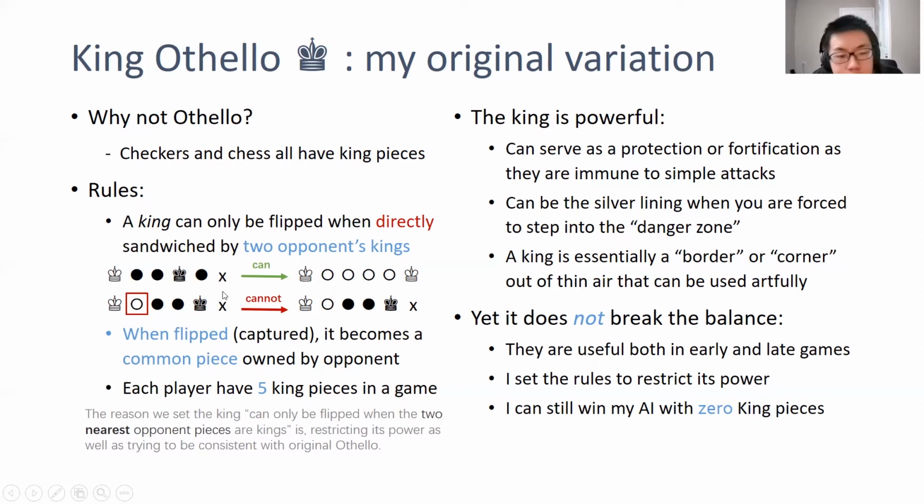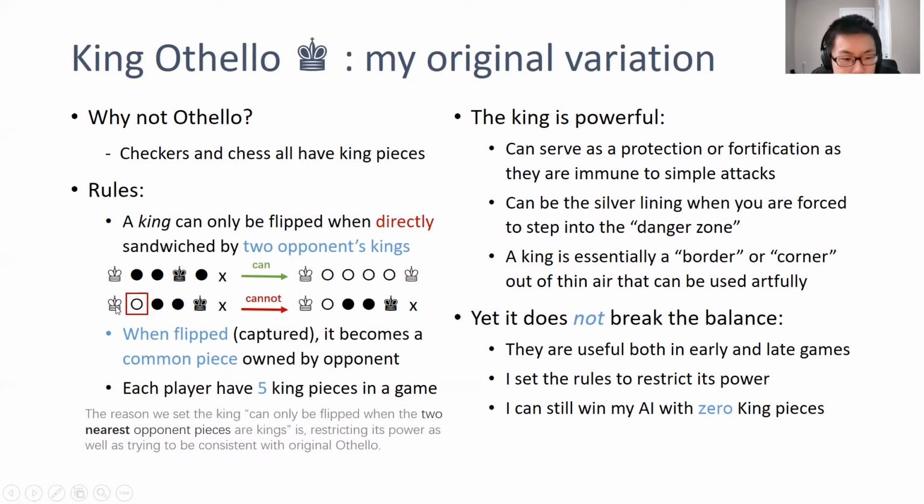I did this for 2 reasons. The number one is to be consistent with the Othello game's rule, because Othello always checks the nearest opponent pieces, and this is not the nearest opponent piece. So by conforming to the nearest principle, we said this cannot be a legal move.